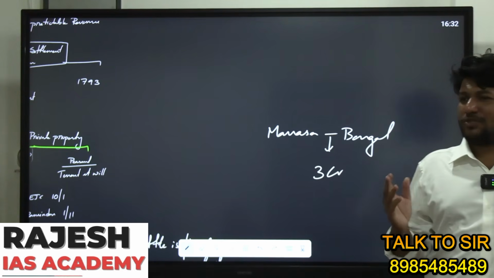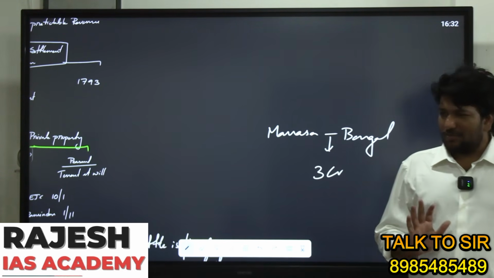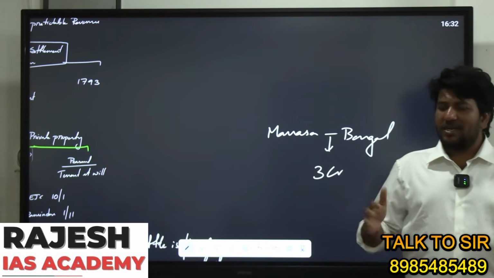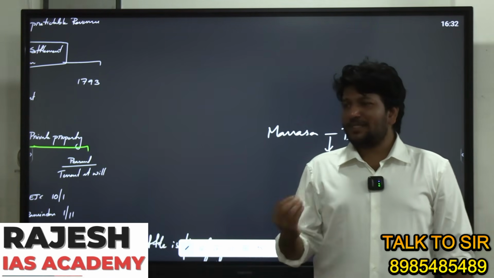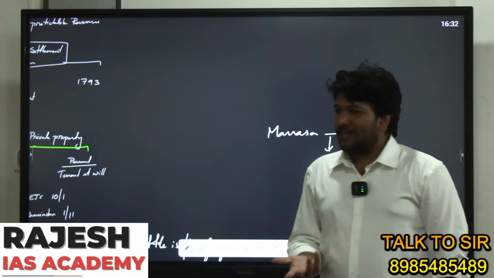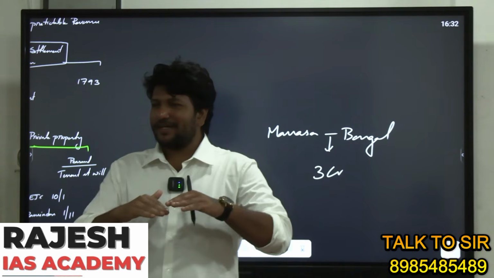Every year Manasa has to pay 3 crores, whatever the land revenue she is getting, 6 crores, 10 crores. She has to pay 3 crores. Suppose Manasa fails to give the 3 crores on the stipulated date. What will happen?